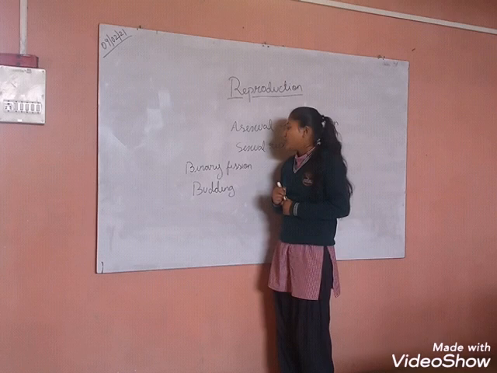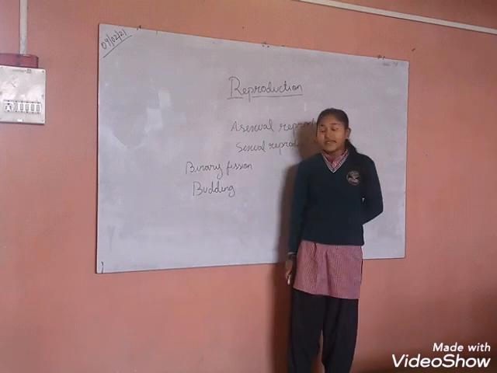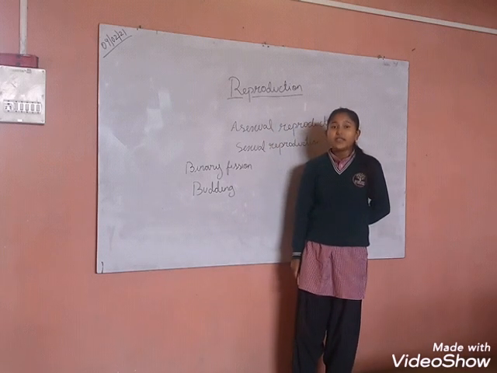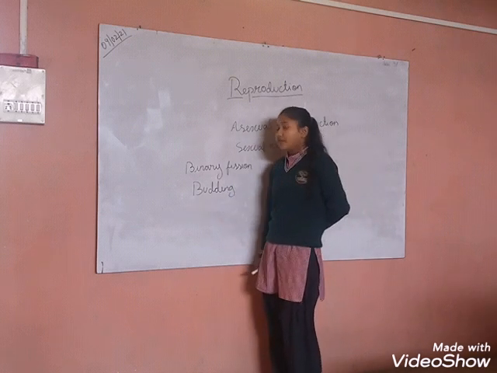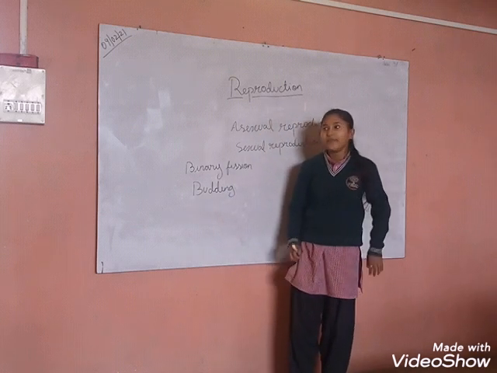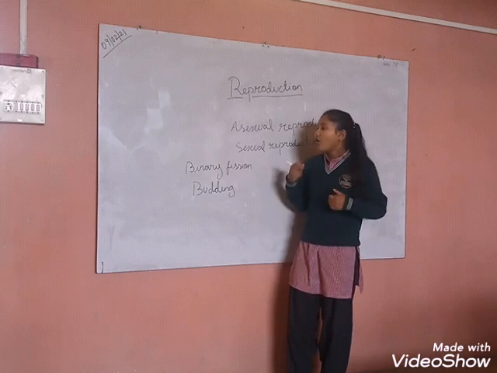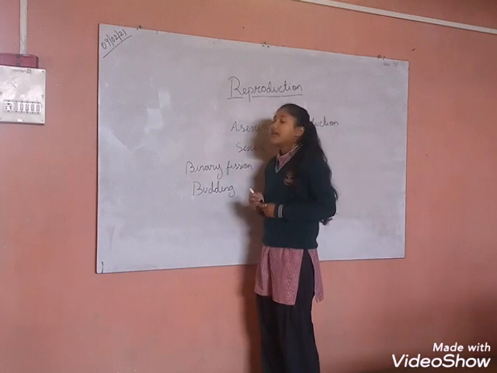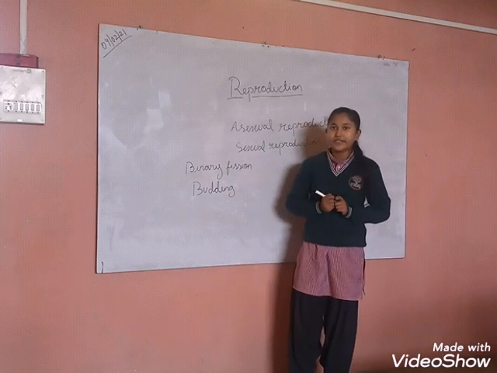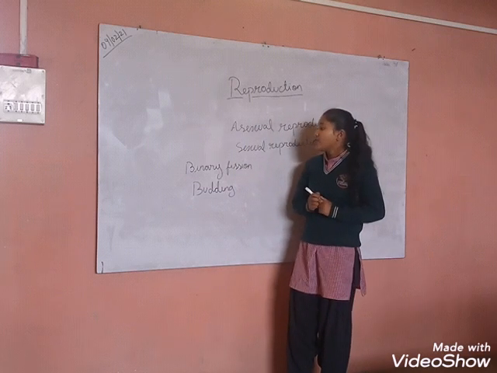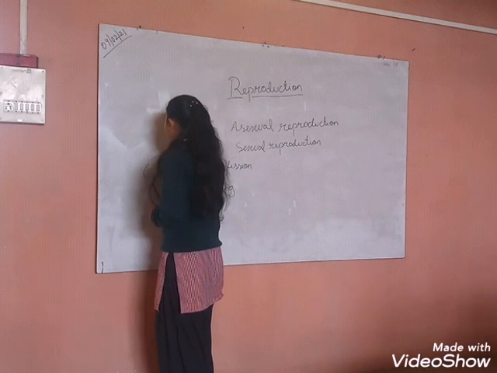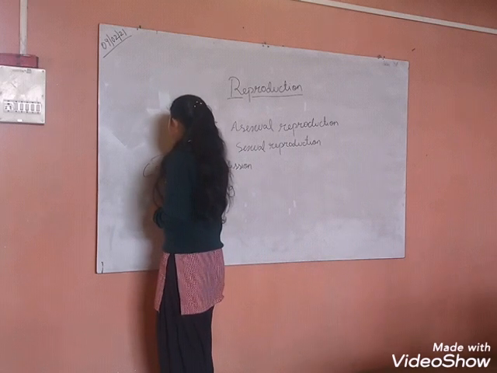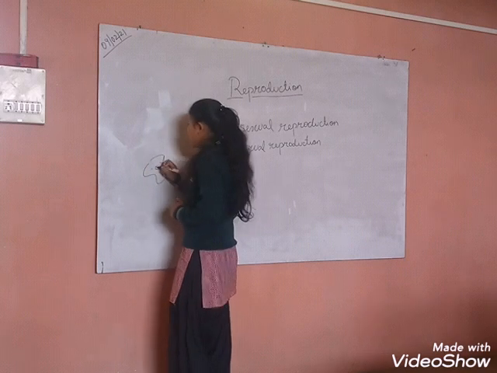In binary fission, a single cell gets divided to form new daughter cells. The example of binary fission is amoeba. Amoeba is a unicellular organism that consists of a nucleus, cytoplasm, and cell membrane.